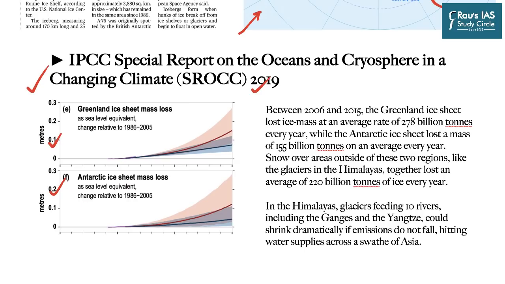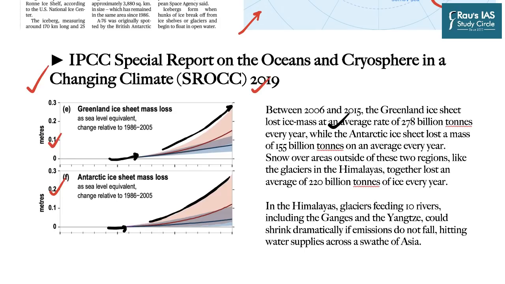And as you can see, so far the trend is increasing, and if the climate change and the global warming continues at the rate it is continuing right now, it is going to result in disproportionate amount of loss of ice sheet. Between 2006 and 2015, the Greenland ice sheet lost ice mass at an average rate of 278 billion tons every year, while the Antarctic ice sheet lost a mass of around 155 billion tons on an average every year.